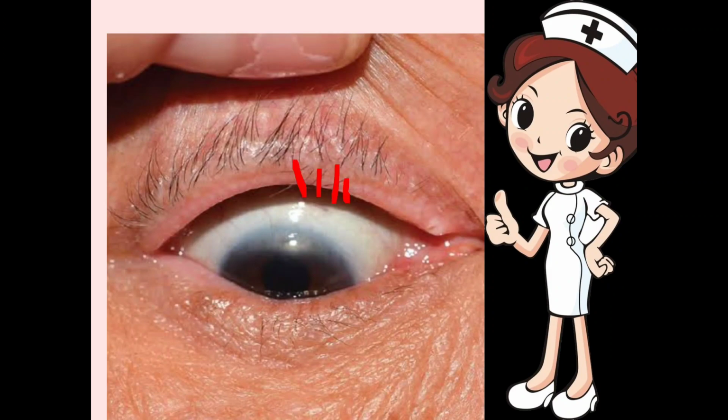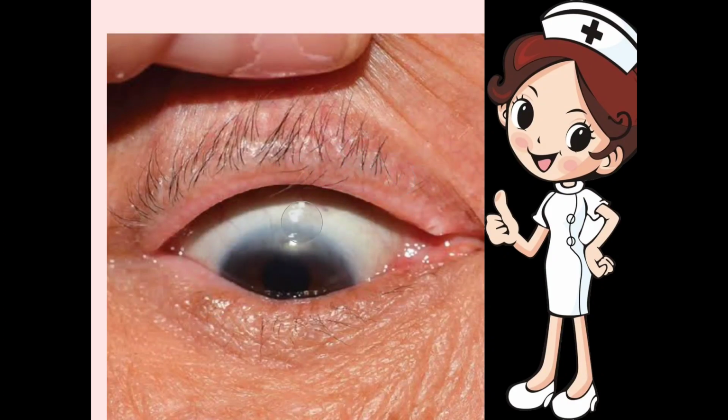These are misdirected and they are against the lid margin. So when the person closes the eye, these eyelashes will rub against the eyeball and give corneal abrasion. They will produce scratches again and again when the person is closing his or her eyes.